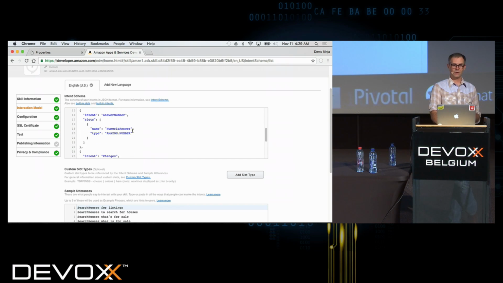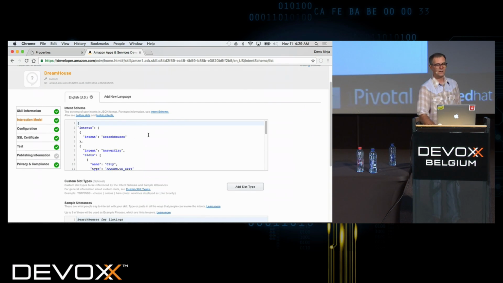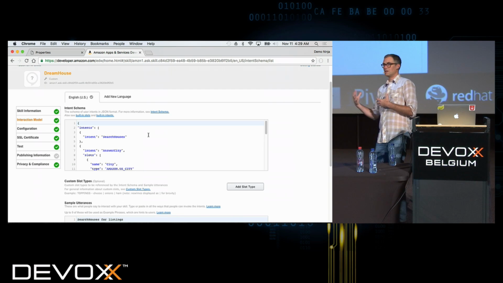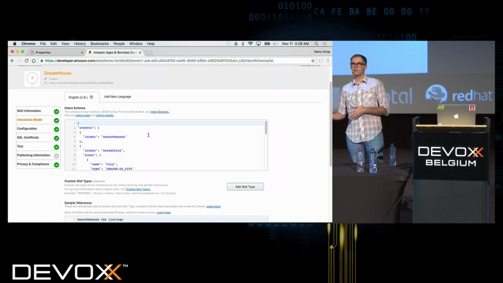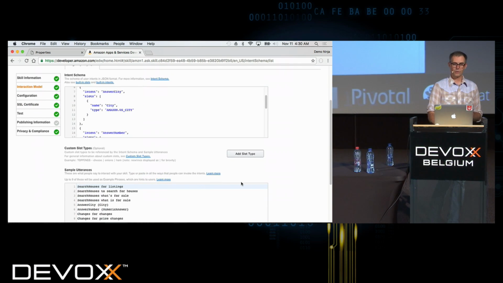Then we have another one, answer number, which has a parameter type of number. So I've declaratively defined the interaction model, basically the incoming voice from the user.